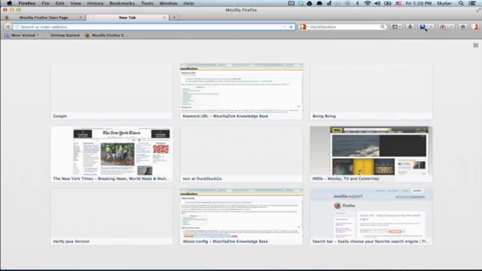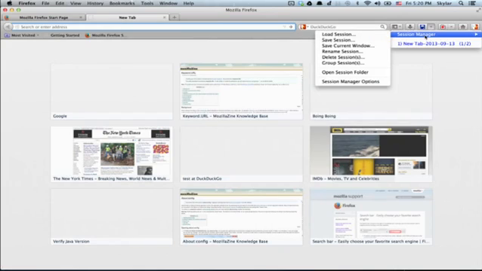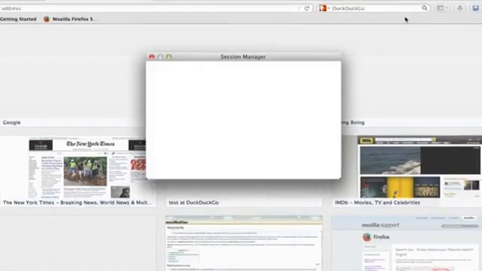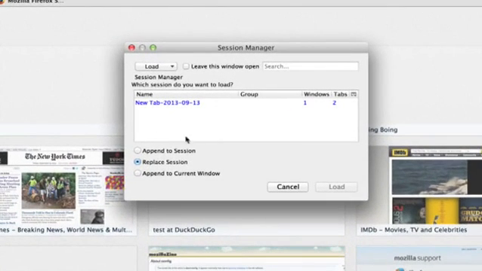And let's say a couple days from now, we want to load it up again. Go back up to the disk and click it. You'll see your most recent session saved here. But if you want to dig in a little bit, go to Session Manager and Load Sessions. It'll show you all of the sessions you've previously had going. Makes it really easy to open past explorations.